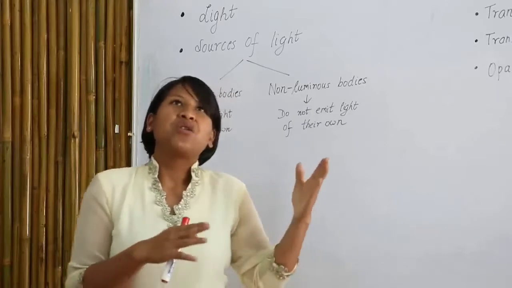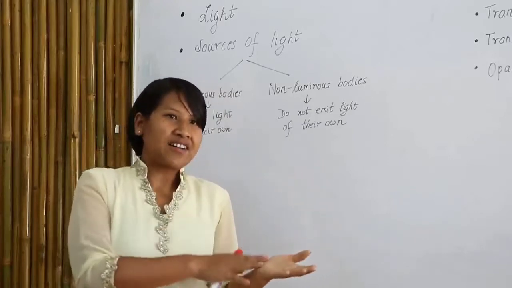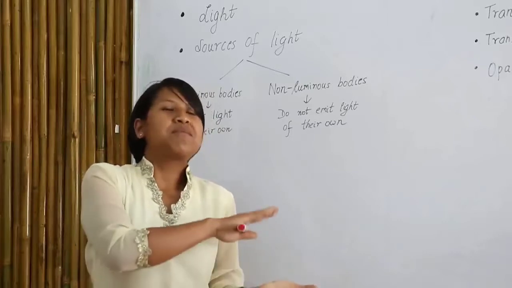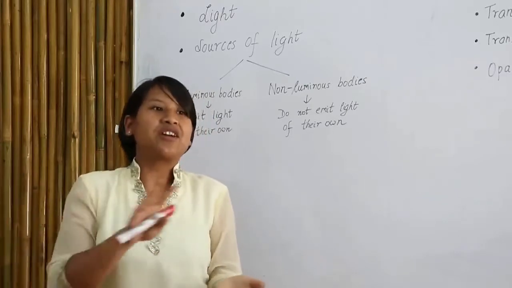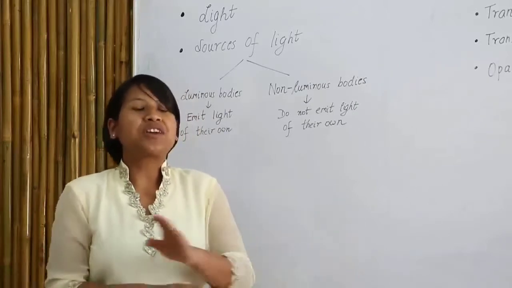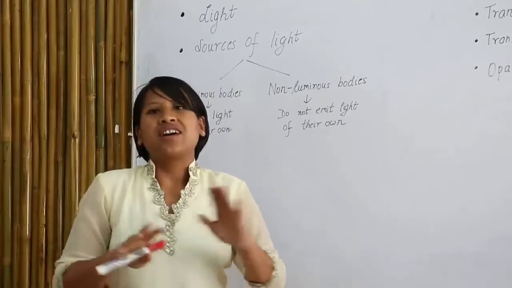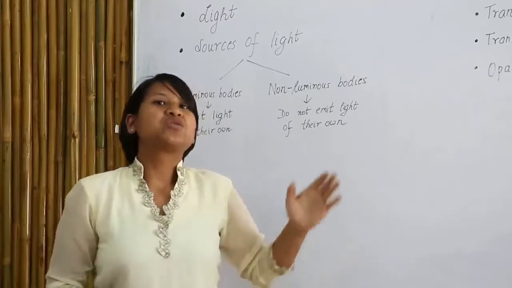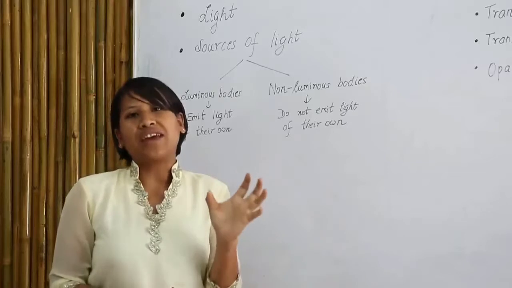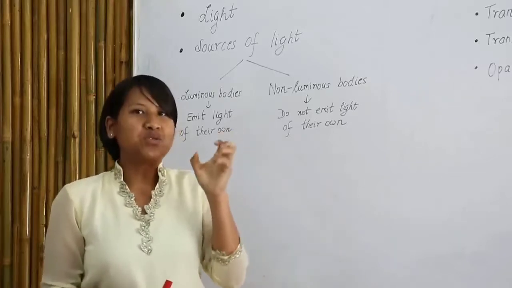Now as soon as it gets dark, as soon as the sun sets, what happens? Imagine there's no light, no electric bulbs, nothing, then obviously we cannot see anything around the surroundings. So we conclude that the sun is also a source of light, which means that it helps us to see.